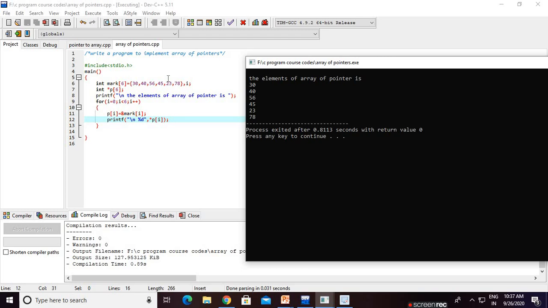So this is an array. In the first case we will trace now. These are an array of pointers. Now p of i, that means p of 0, is stored with &marks of 0. This address is of 30, the first element. This memory address is stored here. Again i becomes 1, so this element's address is stored in p of 1. So these elements are printed by using *p of i. This is the concept of array of pointers.